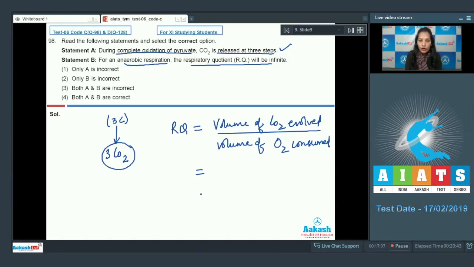And in an anaerobic respiration, the CO2 evolved will be something, but O2 consumption will be 0. So anything upon 0 will lead to the infinite condition. So it will be infinite. So in anaerobic respiration, the RQ will be infinite. It is also correct. So the correct option for the given question is option number 4. Let's see the next question.